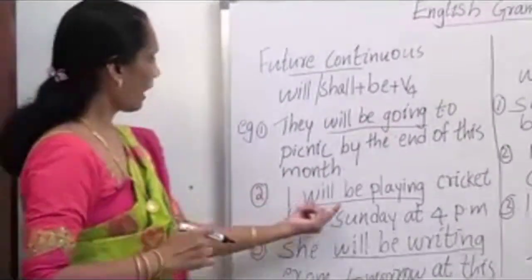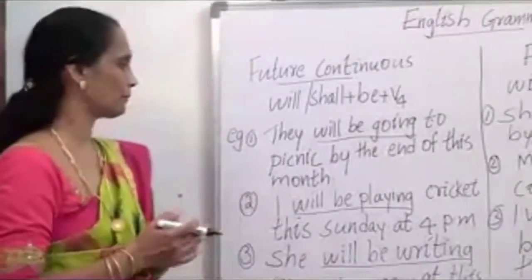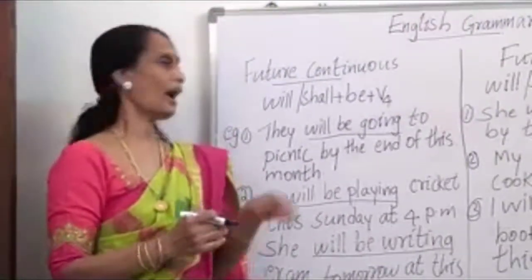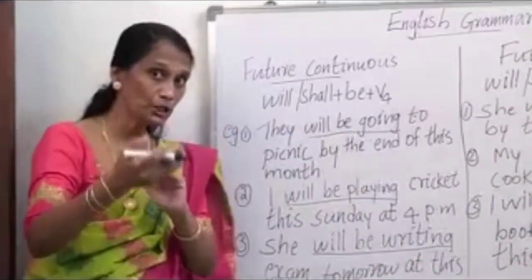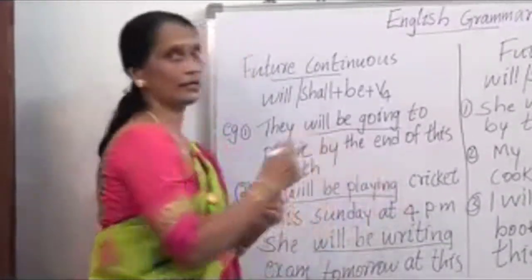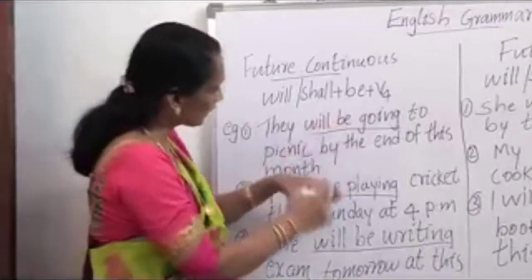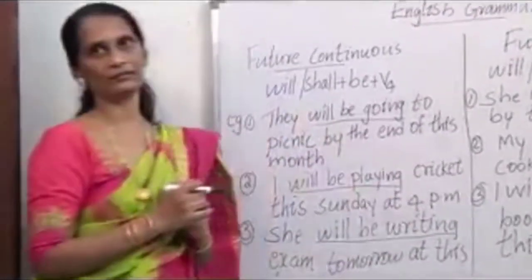You see, I will be playing cricket this Sunday at 4 p.m. So coming Sunday, I am going to play cricket. That means that will be continuing this Sunday at 4 p.m. I will be playing cricket. So this action is continuing at 4 p.m. on Sunday.